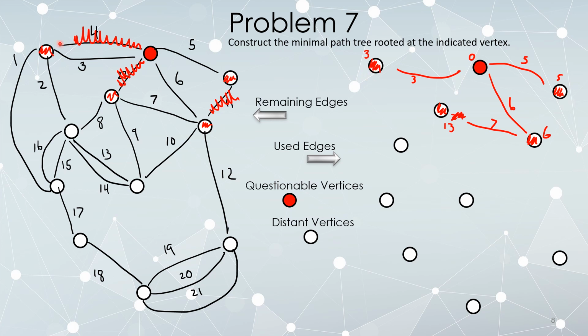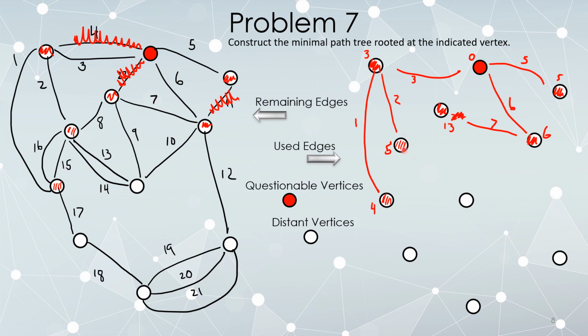So from this vertex here, I've got a couple of very low weight edges that bring me to new vertices, so let's put those in. Those are likely to be kept for a long time, if not forever. So that brings two new vertices into play. We've got 3 plus 1, which is going to be a 4 label here, and 3 plus 2 is going to make that label 5. Whoops, let me erase that errant pen mark. Also, that's not a 5, it's supposed to be a 4. Okay, so I label this with a 4.